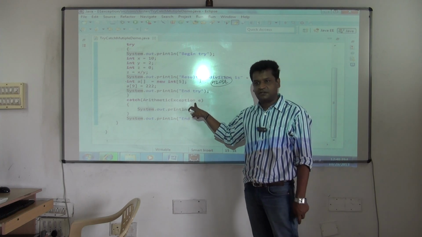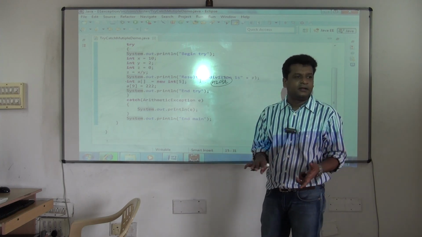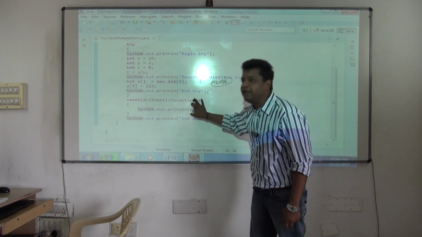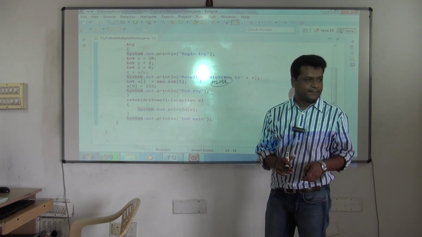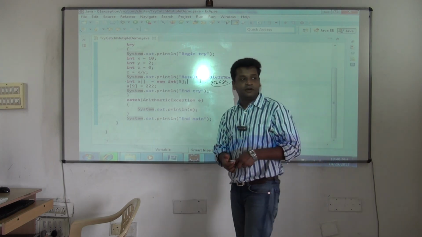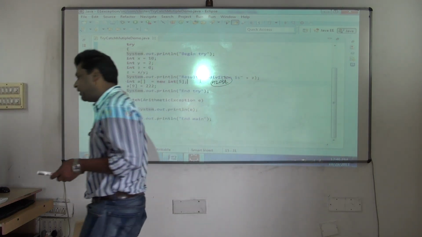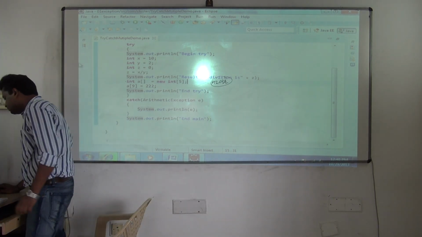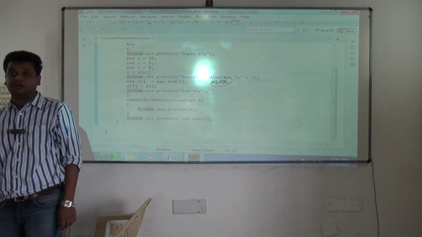You have written it, but it checks. If it's possible, it will try to get handled. Since you have not written it, now again it will come outside. Understood? Same flow, because you have not written the exception handler. Let's see the output now. Are you clear now? For this, what you should do?